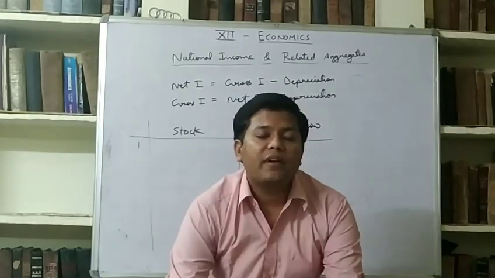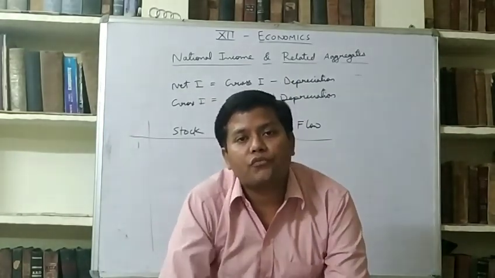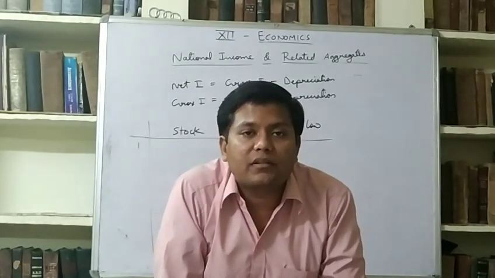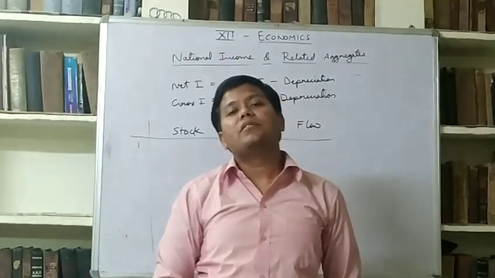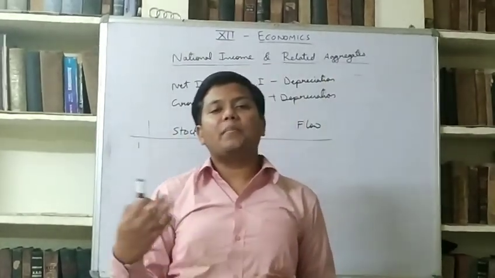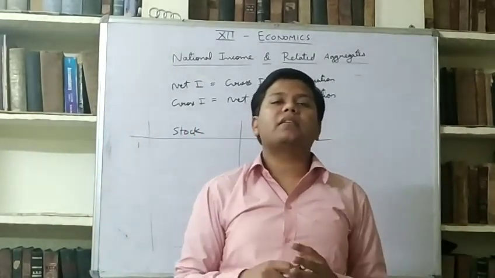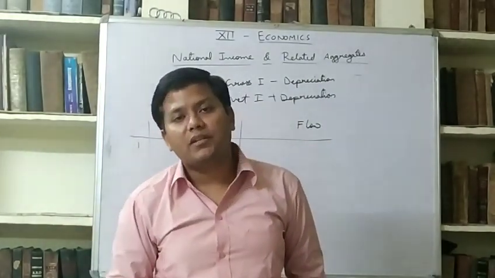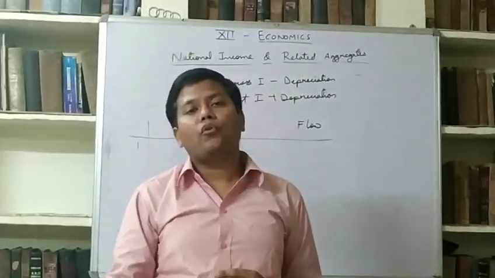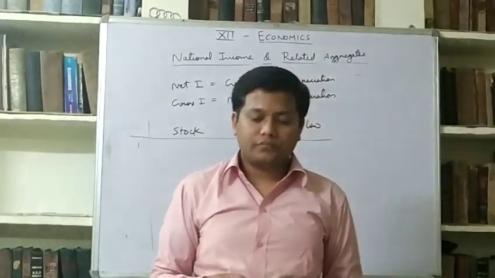For example, when we discuss production, what can we say? We can say production per day, per week, per month. Production will be calculated per day, per month, for the year. So whenever the words per day, per week, per month come, then it will be flow. And whenever we calculate for a point of time, then it will be stock.